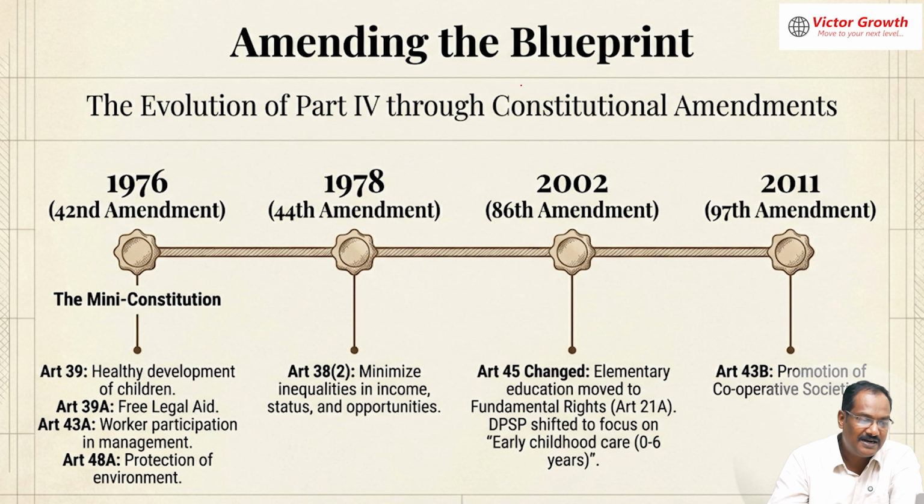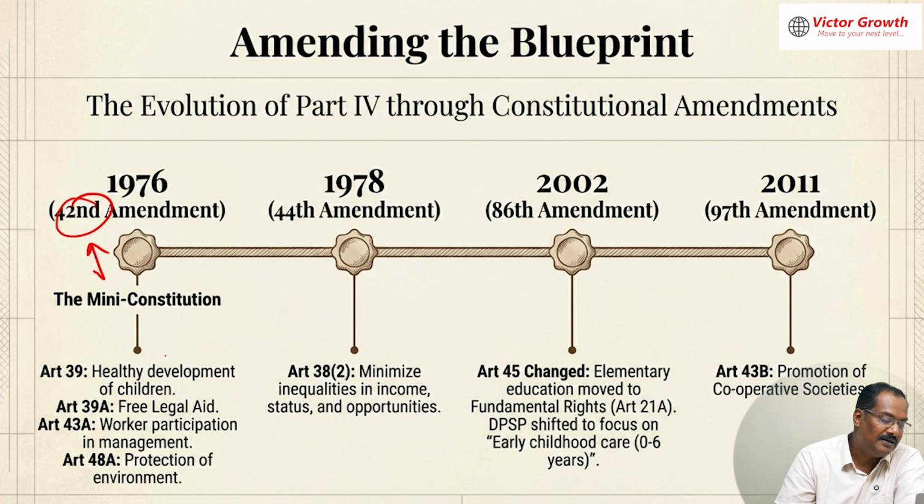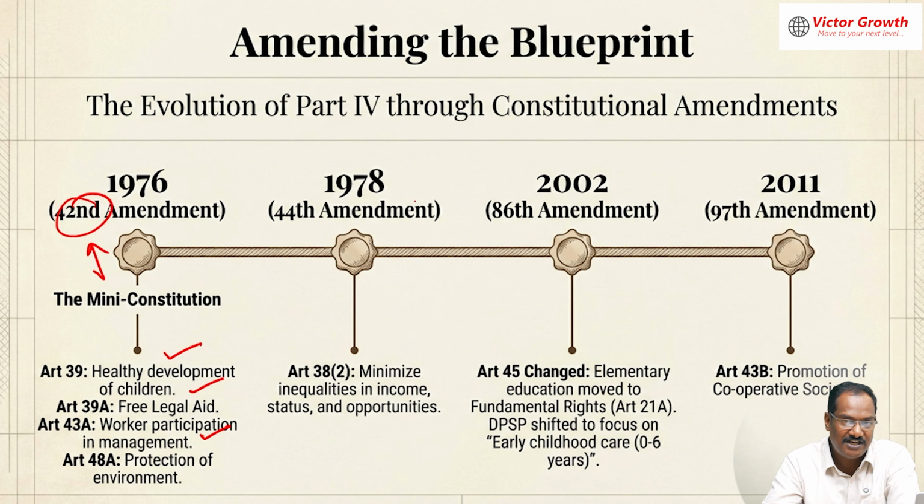Okay, so we have done amendment. Yes, we have done amendment. 42nd Amendment, which is known as the mini constitution. In that, the healthy development of children has been introduced. Free legal aid has been introduced. Participation of workers in the management of the company is introduced. Protection of environment has been introduced. This one, so you have to remember this.